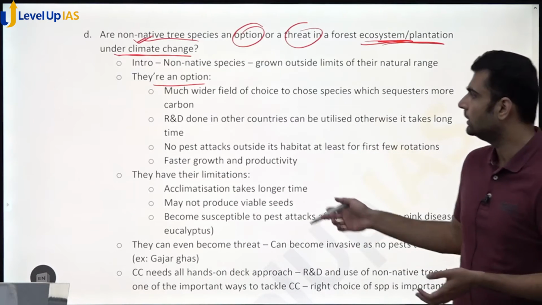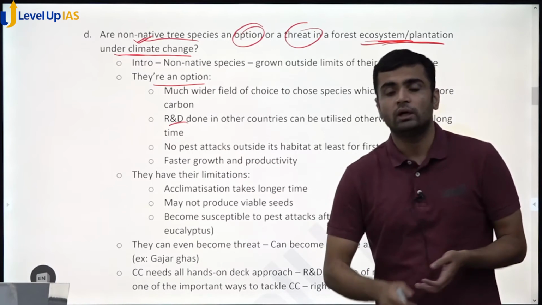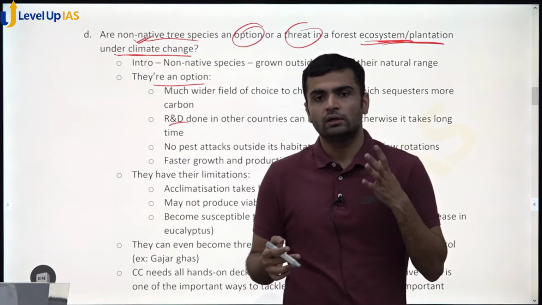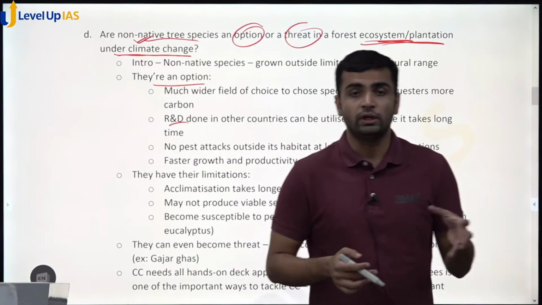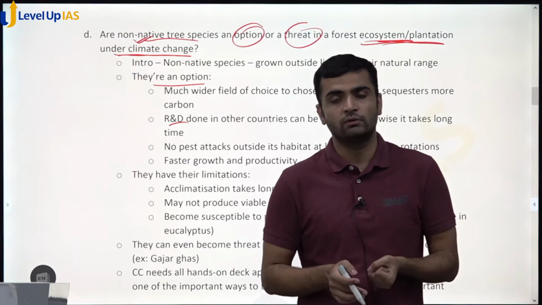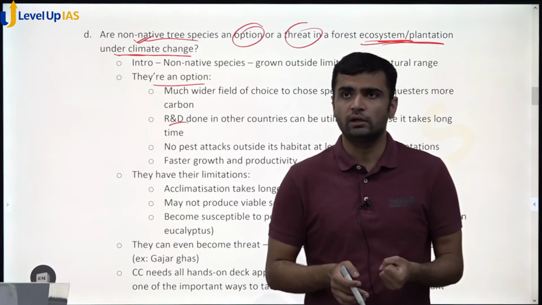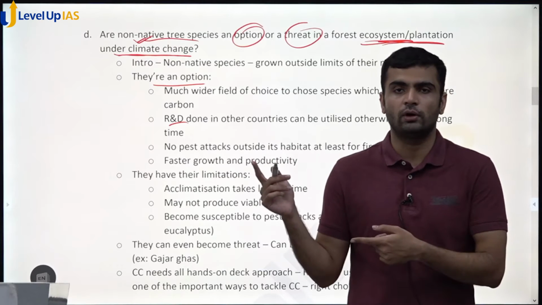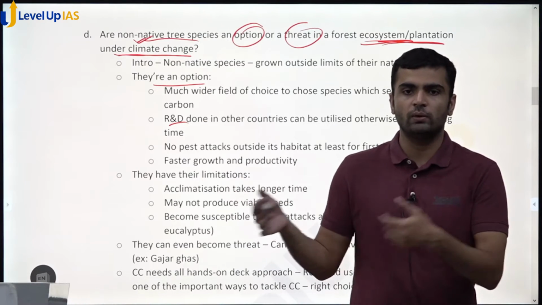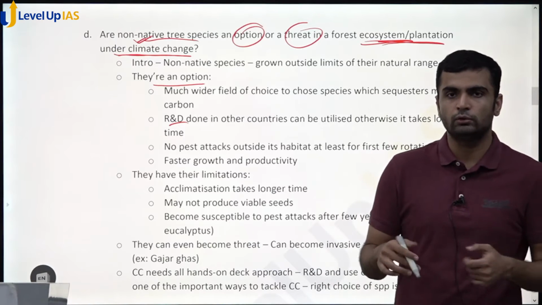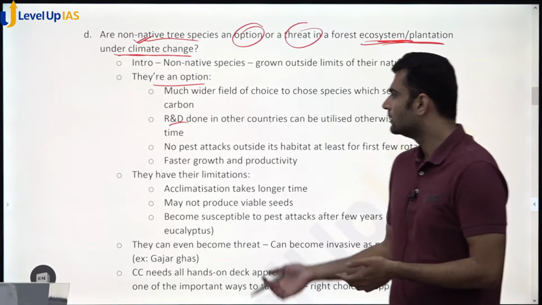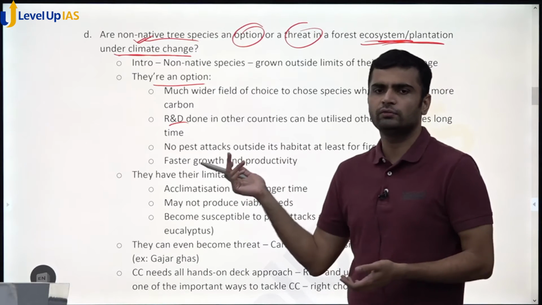So if we can choose that, it may lead to better dealing with climate change. Again, R&D: as you know, tree breeding and R&D take a huge amount of time. It takes decades even to really know the impact of the breeding programs that we are holding. But if R&D is already done in some other countries, we can use that R&D for our benefit and not wait too long, because climate change is a current emergency, not a future one. Then other benefits are there of non-native species.